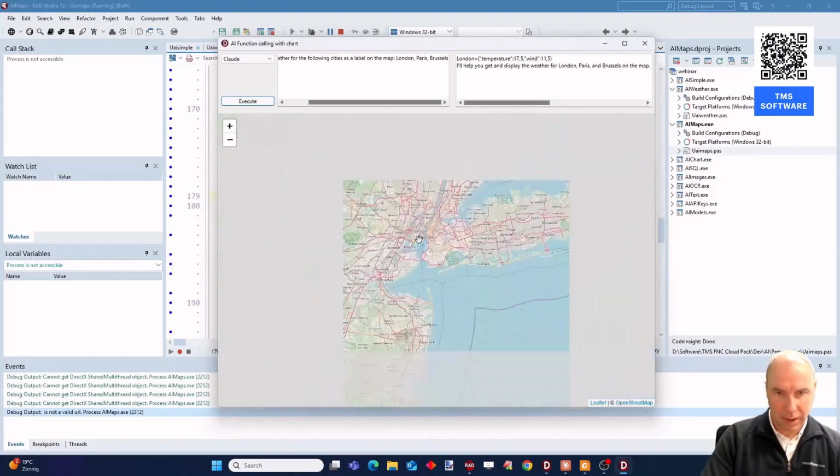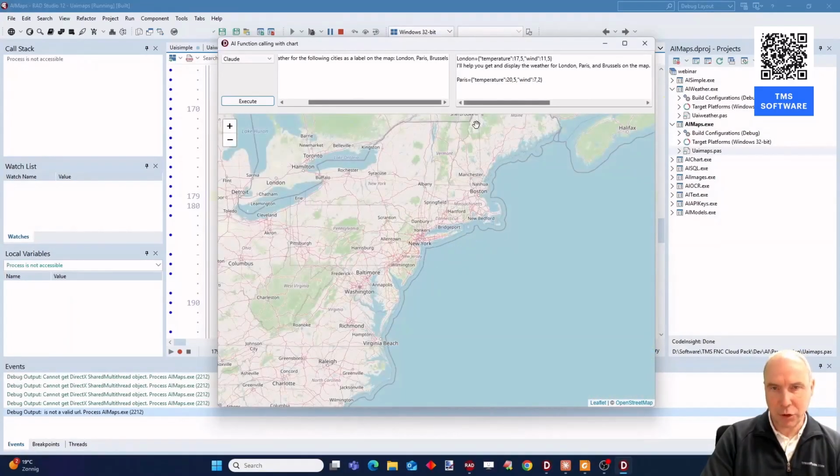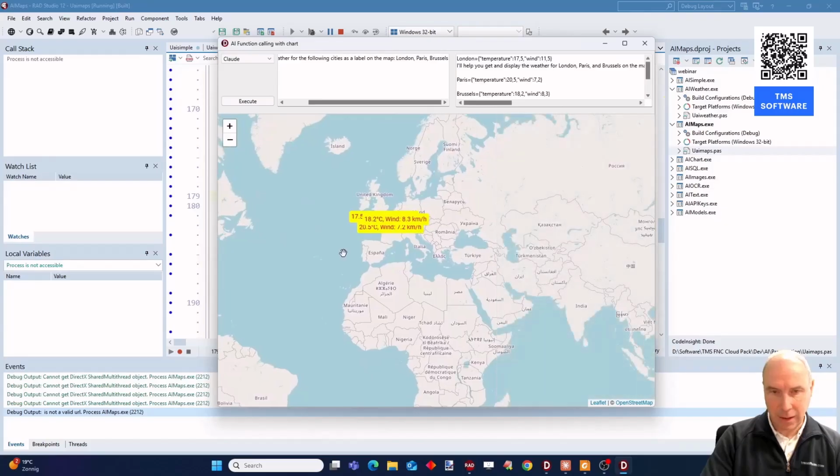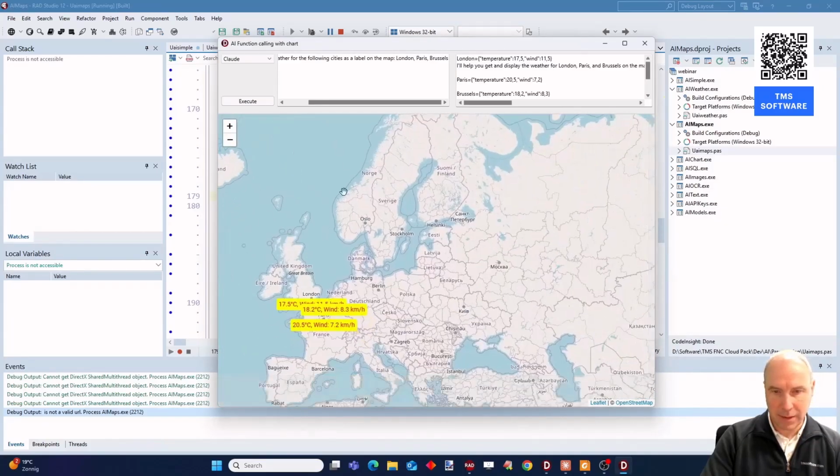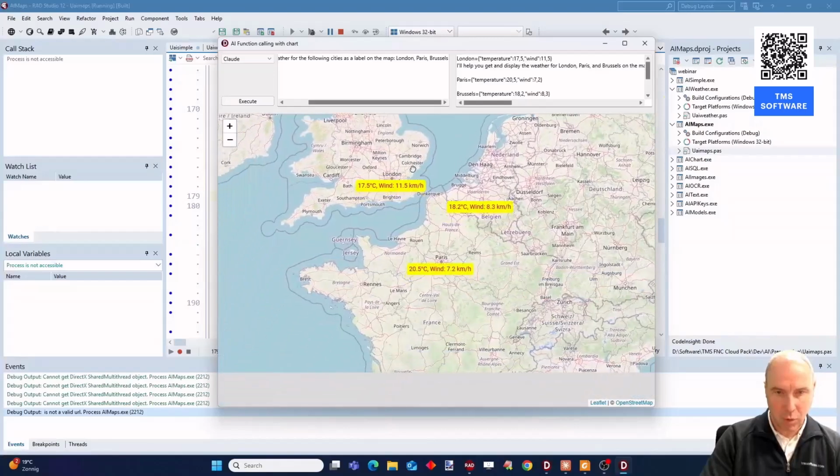It is working at this moment, and here you can see that it already called the function with the city names London, Paris, and Brussels. And it collected this information. Let's zoom in a little bit to make that more clear.